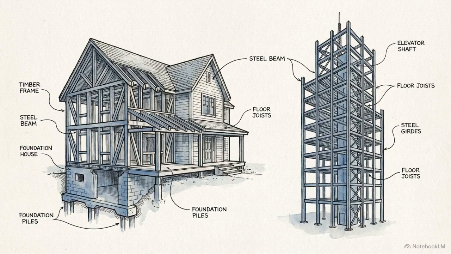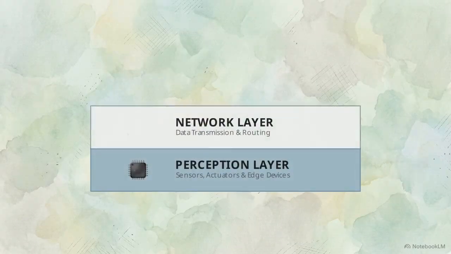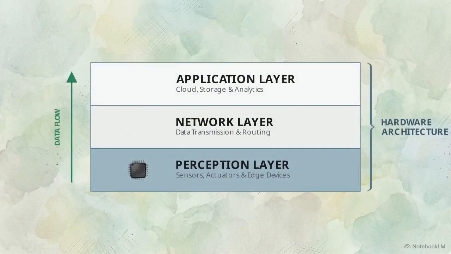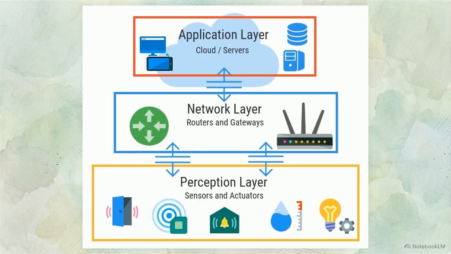Every scalable IoT ecosystem, whether it runs a localized smart home or an entire smart city, functions on a strict, standardized three-layer hardware architecture. This diagram shows the three layers, starting at the bottom with the perception layer. This is the physical interface. It acts as the boundary where real-world conditions are captured and translated into raw digital data.